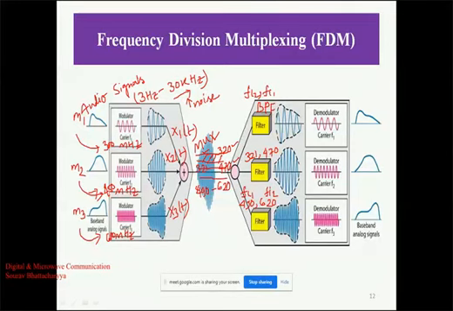Then again we will get the composite signal, the different modulated signals, and these will be demodulated with the same carriers. In our example, the carrier was 300 megahertz, the second one was 450 megahertz, and the third one is 600 megahertz. So the same carrier frequencies will be used for demodulation, and at the output we will get our message signals M1, M2, and M3.